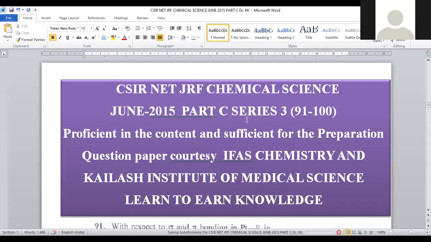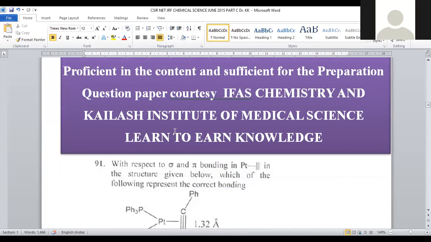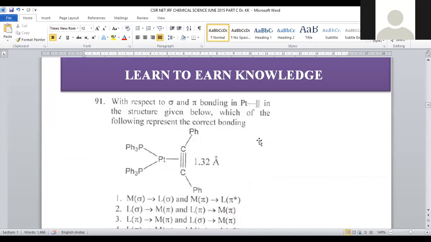Here is the CSIR NET GRF Chemical Science, June 2015, Part C, Series 3, which consists of question numbers 91 to 100. We are going to discuss 10 questions of this Part C of June 2015. Most of the answers are picked from the source called the Kailash Institute of Medical Science. Thank you very much for your support.